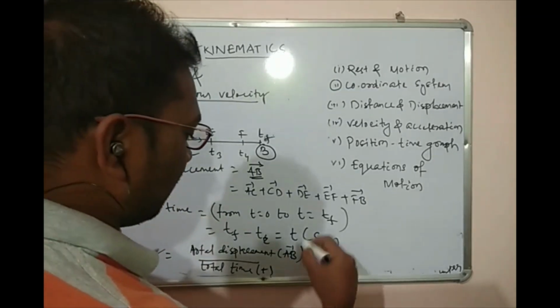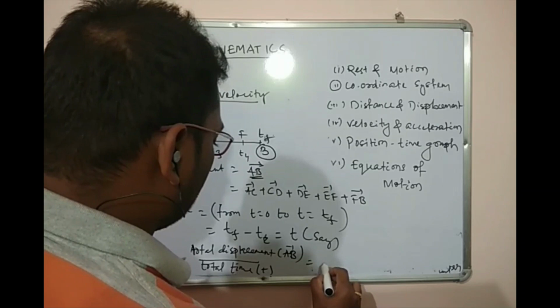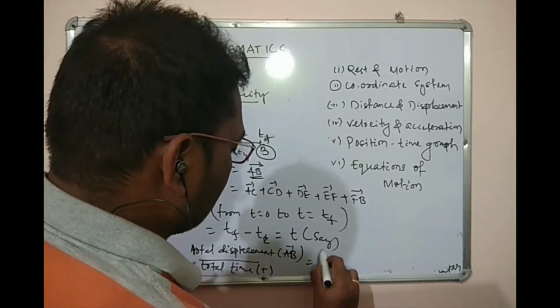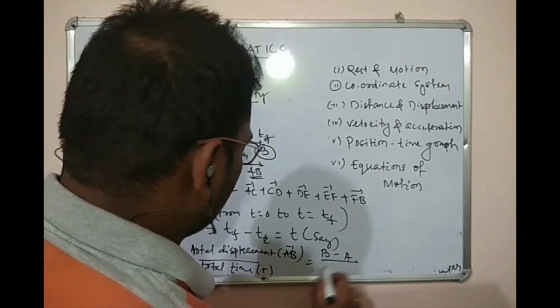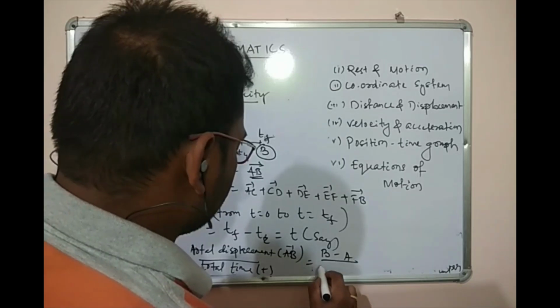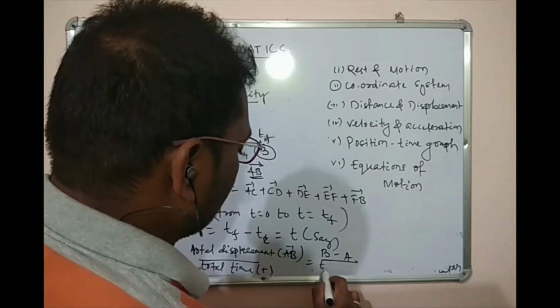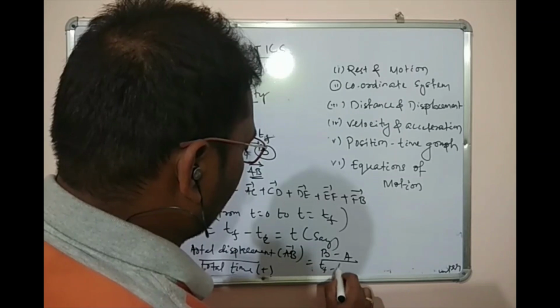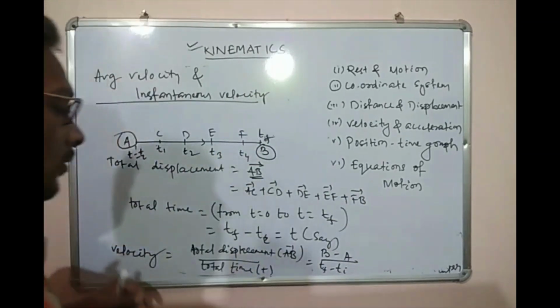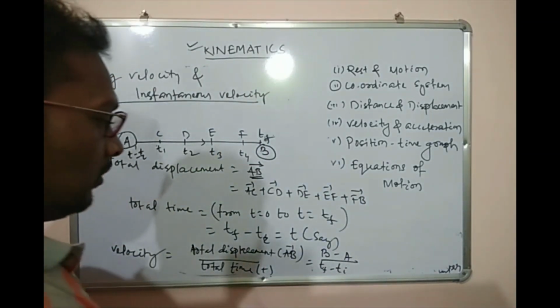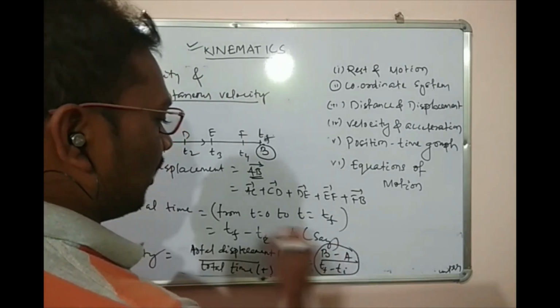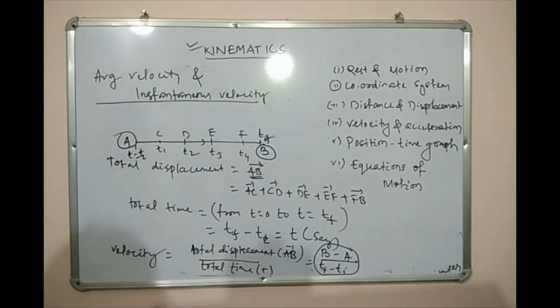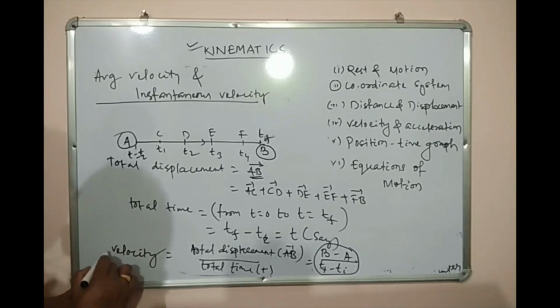Or we can say the final position, suppose B, minus A, divided by t final minus ti. So this is the average velocity.